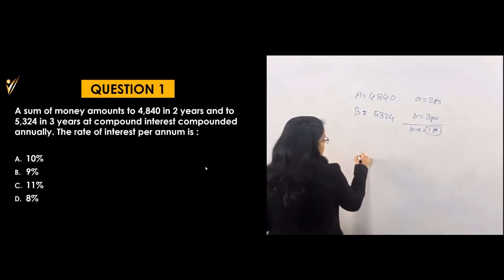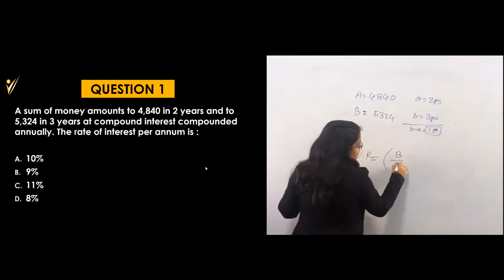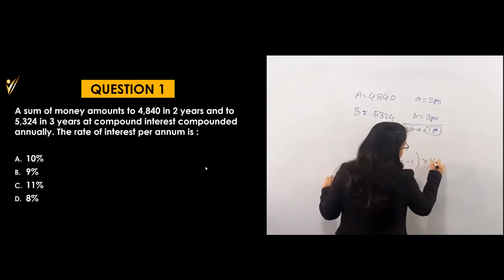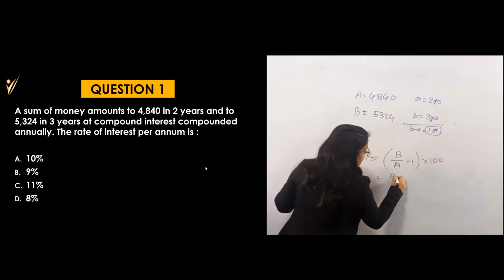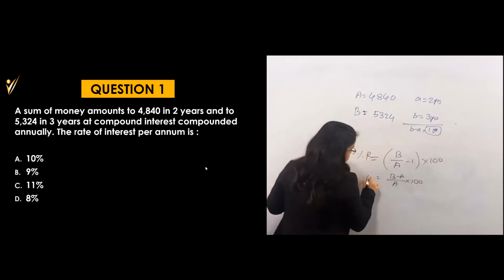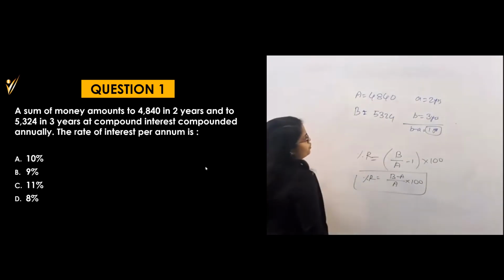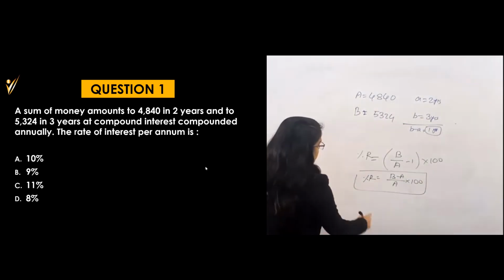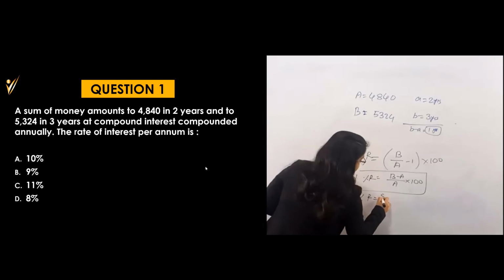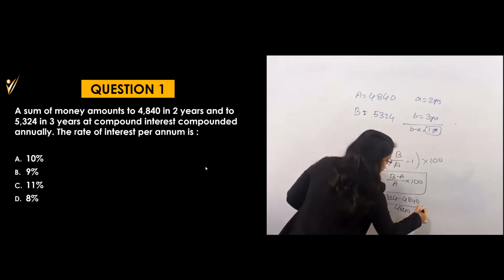So what was the rate of interest when B minus A is 1 year? It is (B by A minus 1) into 100, which means you can say (B minus A) by A into 100. B is this, A is this one. So percent R is equal to 5324 minus 4840 divided by 4840 into 100.